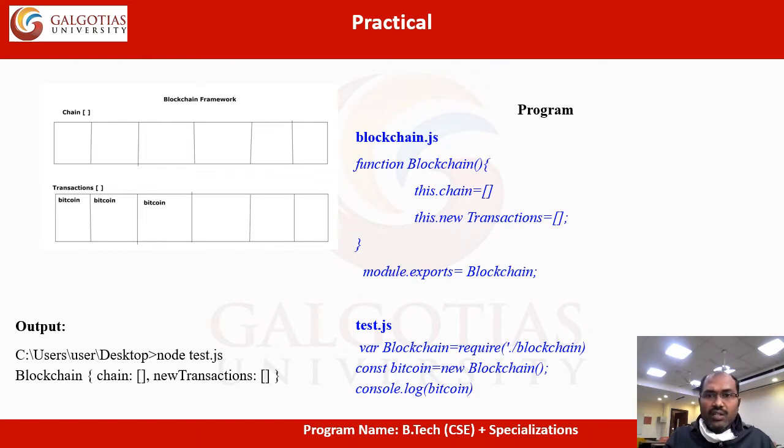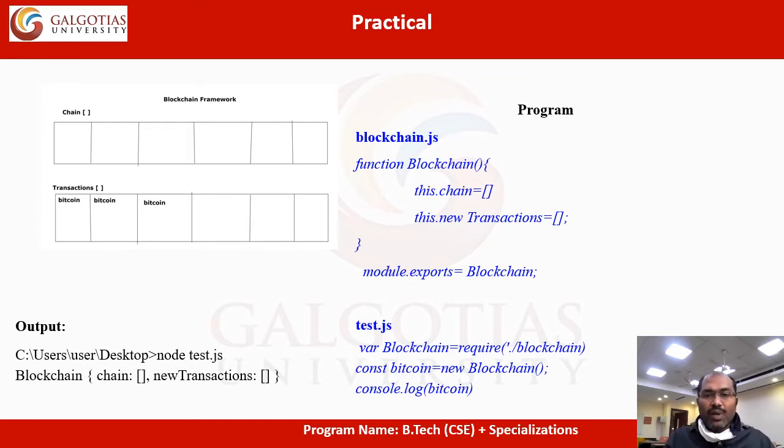In blockchain.js, the function is Blockchain. This is a constructor. This is a chain, a local variable. This.chain is a local variable chain. This.newTransactions is a local variable. Module.exports equals Blockchain. This is the export. This is prototyping.